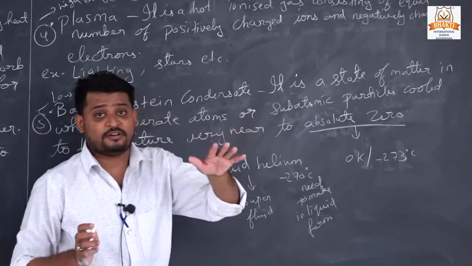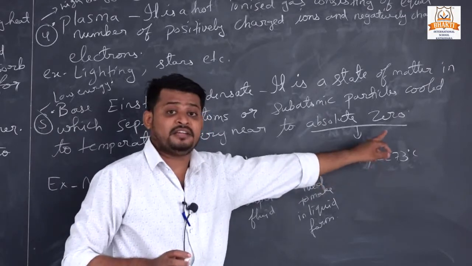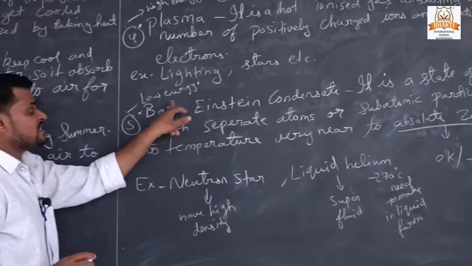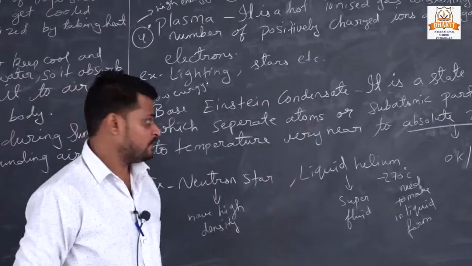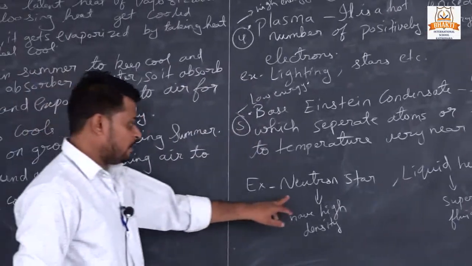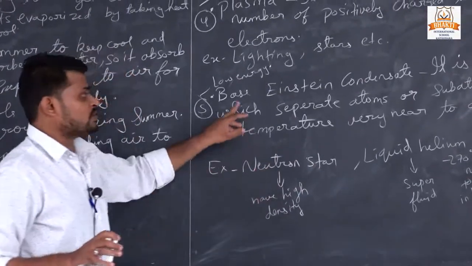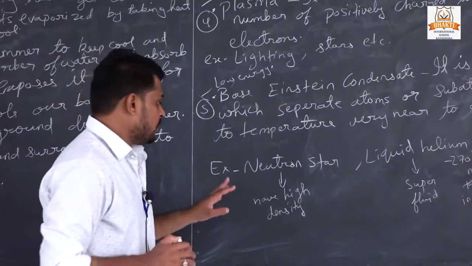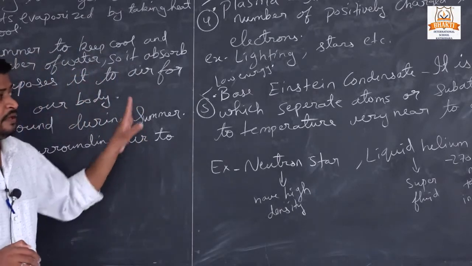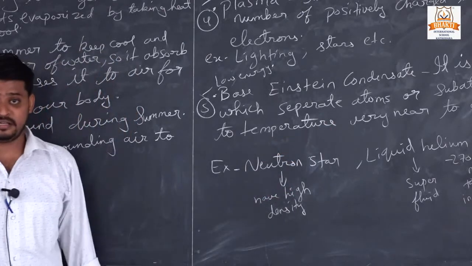When we cool the state of matter nearly to 0 Kelvin, or minus 273 degrees Celsius, we get our fifth state of matter, that is Bose-Einstein condensate. Understand? See some examples so that you get an idea. Neutron star. Did you hear of neutron star? It is an example of Bose-Einstein condensate because it has high density, and the temperature of that neutron star is approximately minus 273 degrees Celsius.